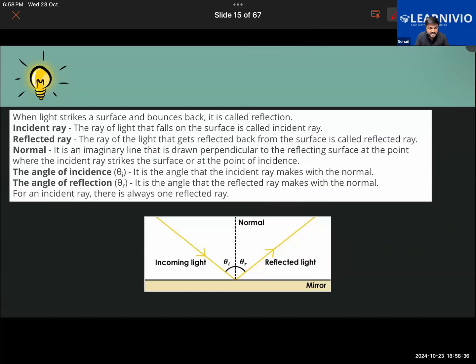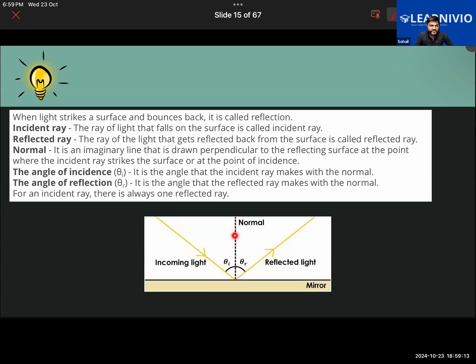Now, before we discuss the laws of reflection, there are some important terminologies we should be familiar with. Incident ray: basically, the ray of light that falls on the surface is called the incident ray. You can see here, this arrow is showing that this light ray is incoming to the surface. So that is called the incident ray of light. And the ray of light that bounces back after getting reflected is called the reflected ray. Got this now?